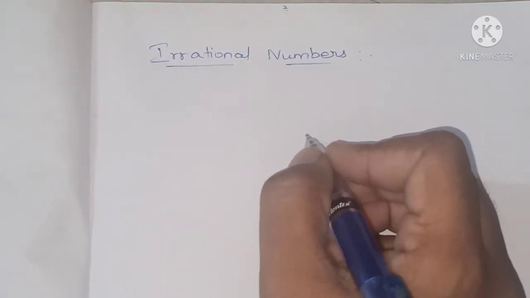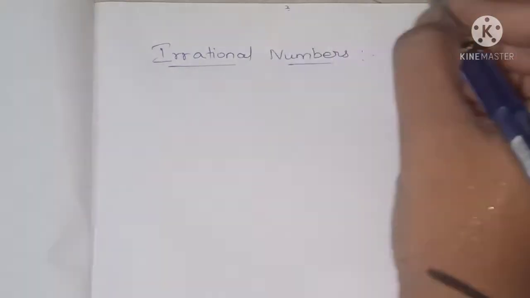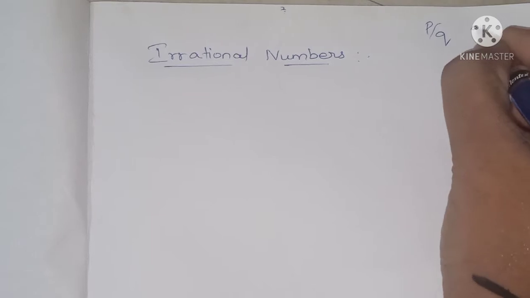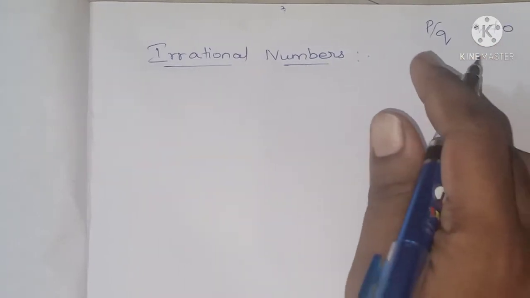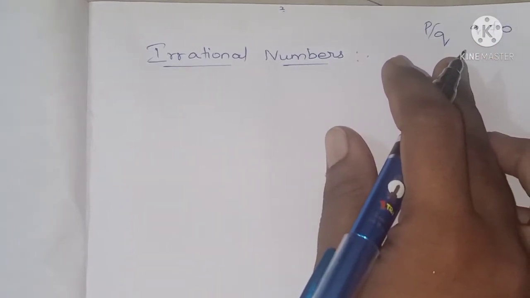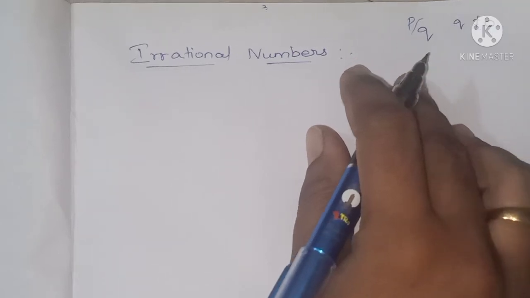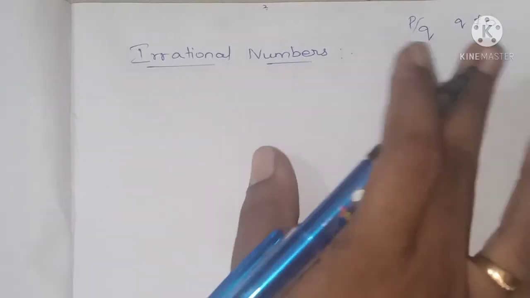It is of the form p by q. The number which can be represented in the form p divided by q, where q is not equal to 0, is called a rational number, isn't it? So that we call rational numbers.